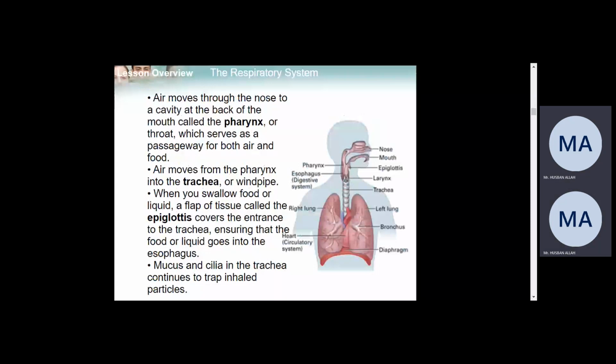Later on, it is going to move to the second part of the respiratory system, which follows the nose, or nostril. That is called the pharynx, or we also call it the throat, right? But the one which you can see here, not this one. Above this, we have two parts, which serve as a passageway for both air and food, right? So both food and air travel through this.